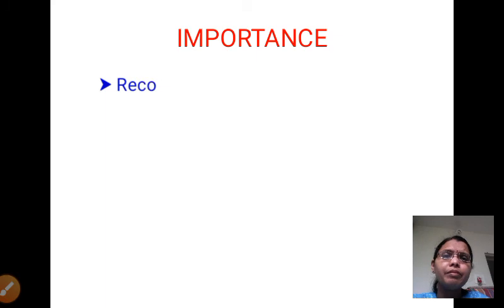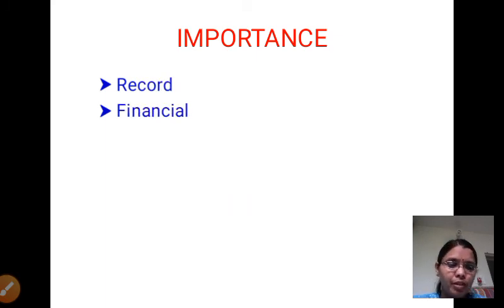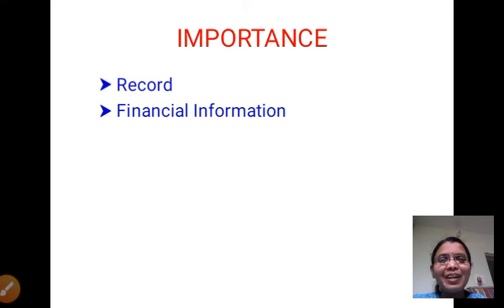Next one we learn importance. First, why do we record? The reason is recording of transactions. It is not possible for anyone to remember all transactions. That's why we maintain bookkeeping. Next is financial information.